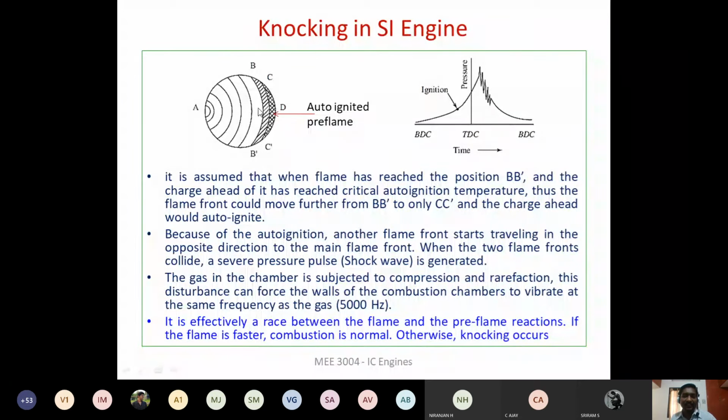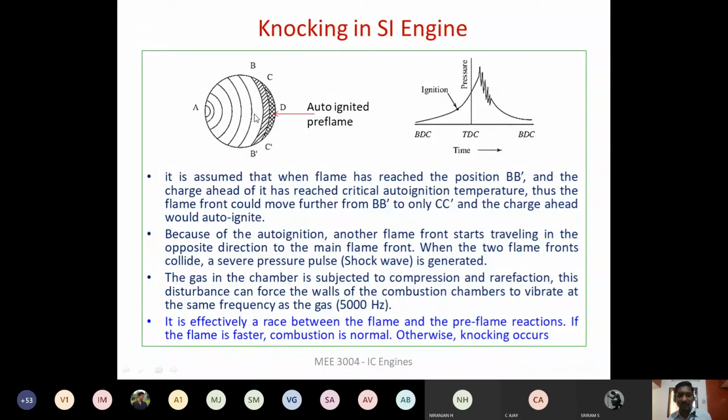When that reaches the auto ignition temperature of the air fuel mixture, that means without even having a spark or a flame, the fuel will undergo combustion. Right? That we call auto ignition. So there is a temperature limit. Beyond that, if the temperature of the air fuel mixture reaches or goes above the auto ignition temperature, then automatically the air fuel mixture will undergo combustion. So that is what is happening here.